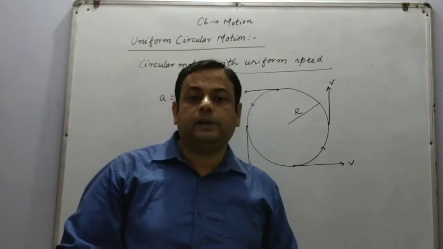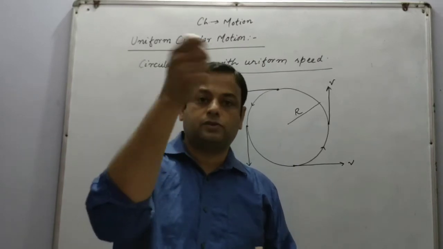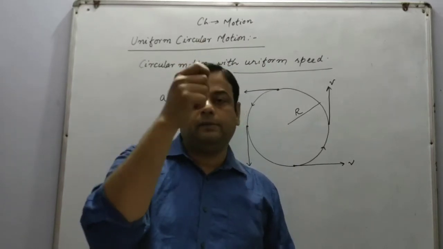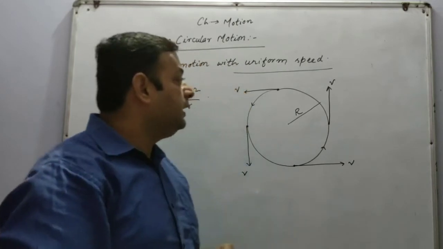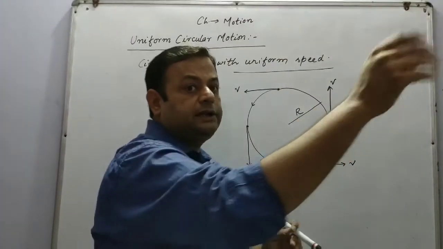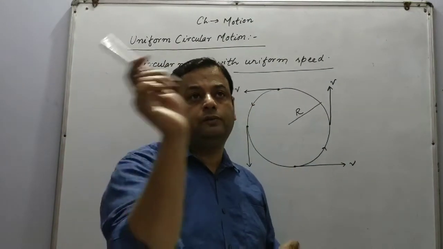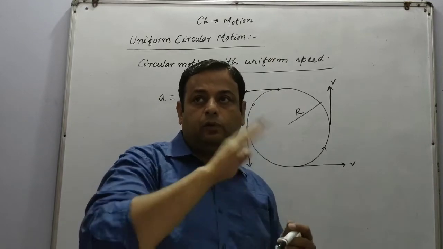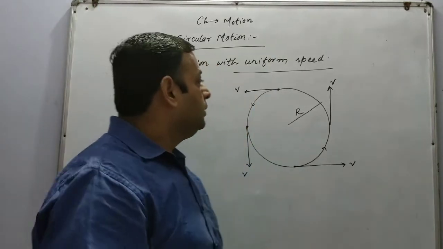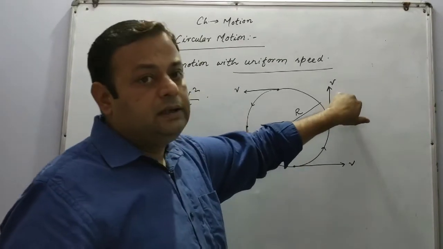Tie that stone with a piece of thread and start rotating. Like this, we are rotating the stone. And when the thread breaks, the stone will move in this direction or this direction or in this particular direction. After the breaking of the thread, the stone will not move in a circular direction. It will move tangentially. So it means in a uniform circular motion, the velocity always acts tangentially.